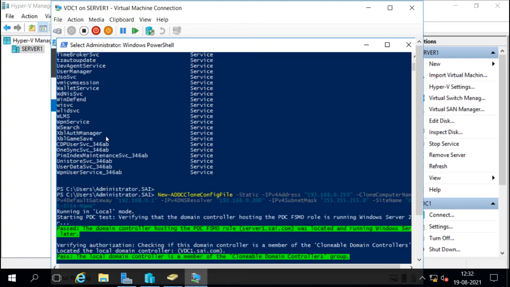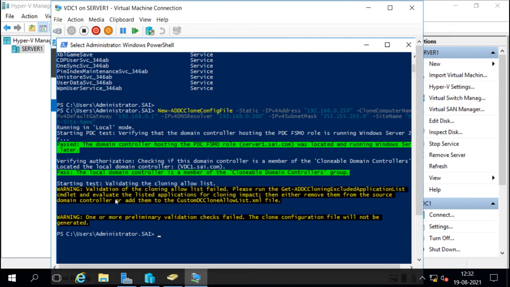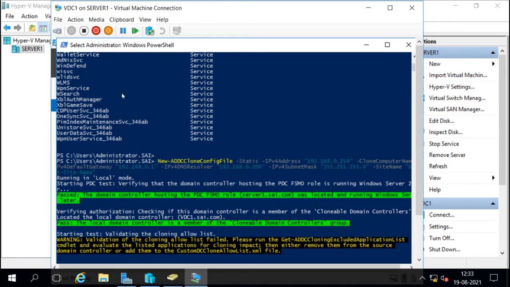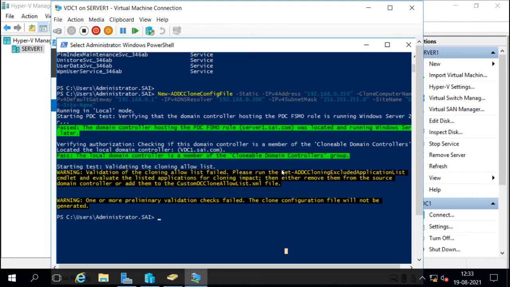Even if you want to use these applications, it says here to check the clone impact, and then either remove these applications from the source domain controller or add them to the custom DC clone allow list.xml file. So we have to add the list of these incompatible applications into the custom DC clone allow list XML file, then we can generate this clone config file.